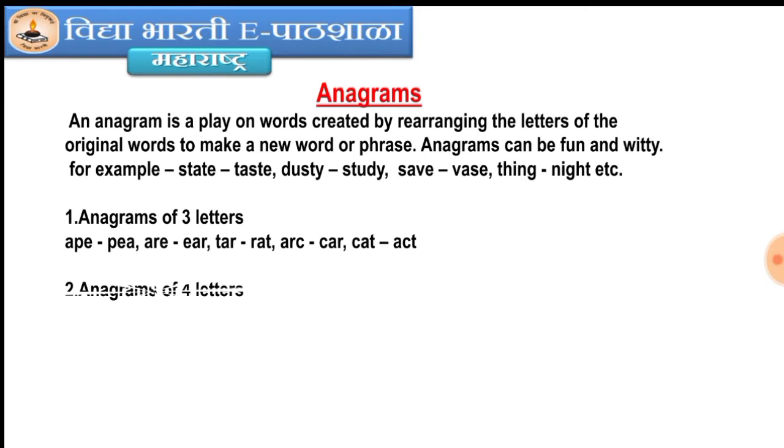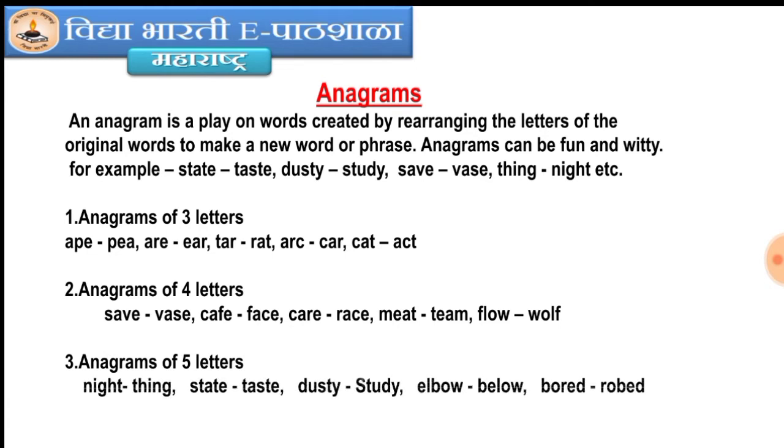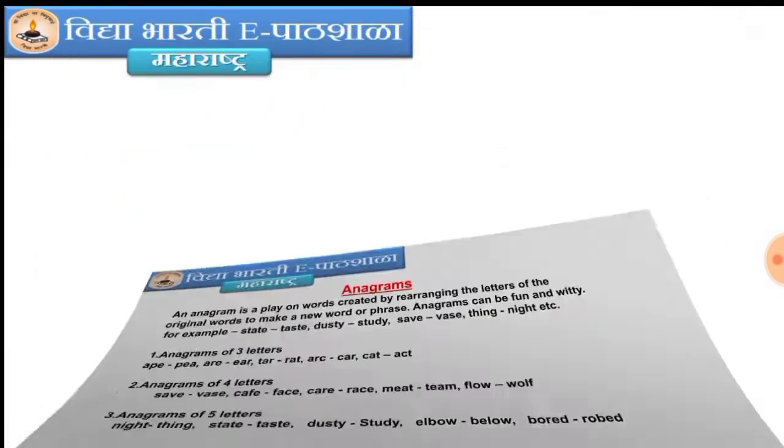Then number two, anagrams of four letters: save, waste, calf, face, care, race, meet, team, flow, wolf. And then number three, anagrams of five letters: night, thing, state, taste, dusty, study, elbow, below, board, road. In this way we can create various kinds of anagrams.